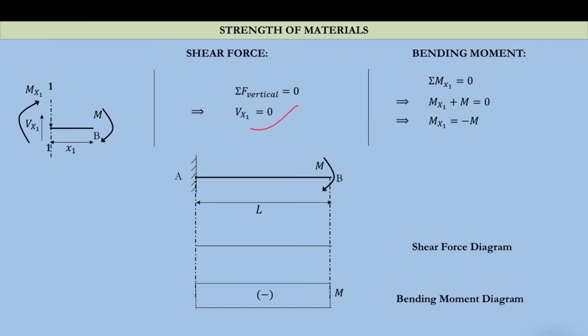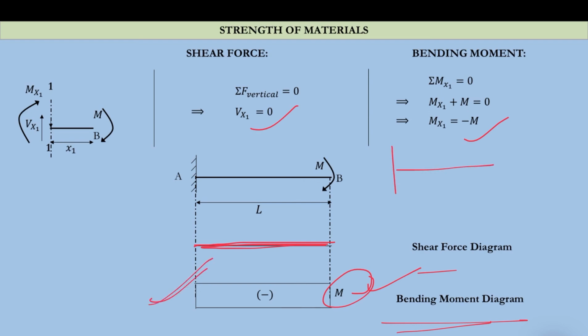So this is 0 everywhere and this is minus M. This is our shear force diagram, a straight line only, and this will be the bending moment diagram, having a value of M, which is equal to the externally applied moment, and it is hogging throughout. If the top surface is this and you apply this moment, everywhere the beam is in tension, the top fibers are in tension, and that is why it is coming negative everywhere. In this way you can solve any type of problem.